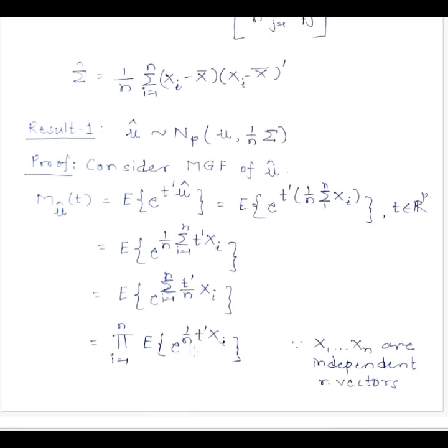So now we know that the xi's are independent random variable vectors, each of them not only independent but identically distributed. Now because of independence, this e raised to summation T prime by n xi I can write as a product of e raised to T prime by n xi, and this expectation of a product, because of the independence, becomes a product of expectations. So we get the product over i going from 1 to n, expectation of e raised to 1 by n T prime xi.